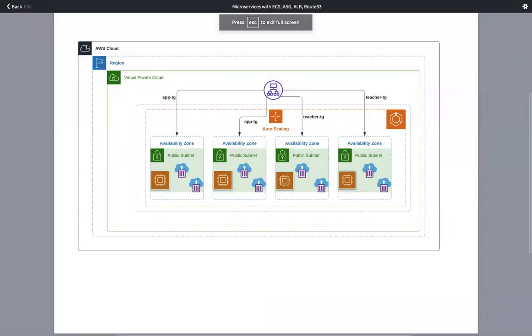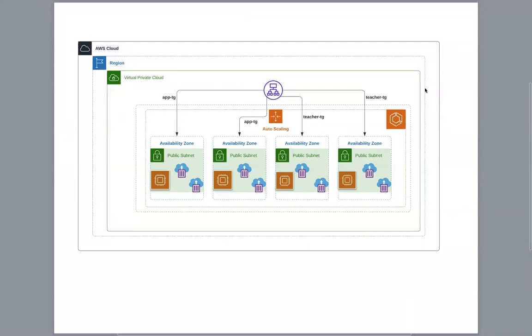So we have the AWS cloud over here, and then you have your AWS region, the US East 1 region, and a virtual private cloud within that. Over here you can see we have 4 availability zones within that region. In the case of the Northern Virginia region, you have 6 availability zones, and we are choosing 4. Then we have 4 public subnets mapped to those individual availability zones in a one-to-one mapping, within which we have EC2 instances that are part of our cluster.